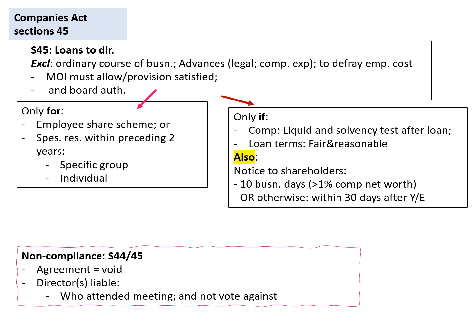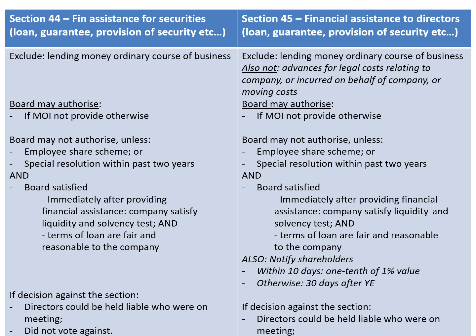Non-compliance with this section would also result in the agreement being void and all directors being liable who attended the meeting and who did not vote against the decision. I'm not going to discuss this slide in detail, but this is a nice summary where I've compared the two sections with each other. Section 44 versus Section 45.